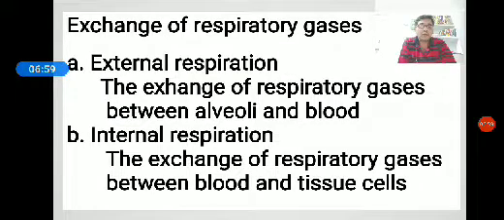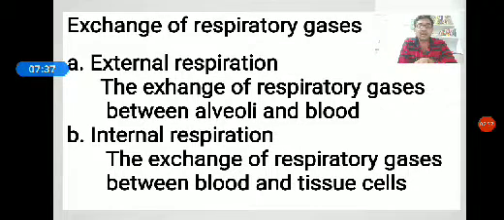In the same way, the partial pressure of oxygen in the blood is 105 mmHg, and in the tissue it is 40 mmHg. During internal respiration, oxygen diffuses from blood into the tissue cells until the partial pressure of oxygen in the blood reduces to 40 mmHg. In this way, oxygen enters from the alveoli into the blood during external respiration, and during internal respiration, oxygen enters from the blood to the tissue cells.